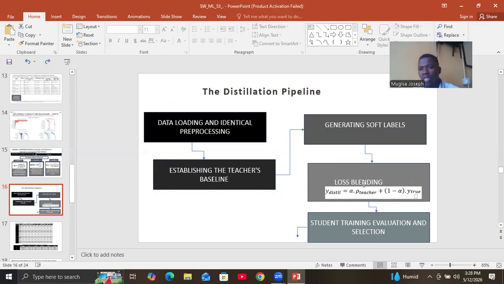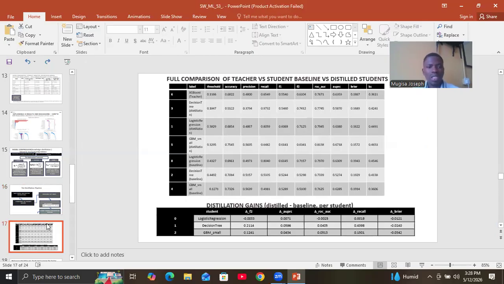We do the loss blending, whereby we don't want the student to just cram. We tell it to learn alpha% from the teacher, but 1 minus alpha% from the real actual situation. Then the next thing we did was to train the student and evaluate them based on their baselines and the teacher's baseline. So this is the evaluation result.